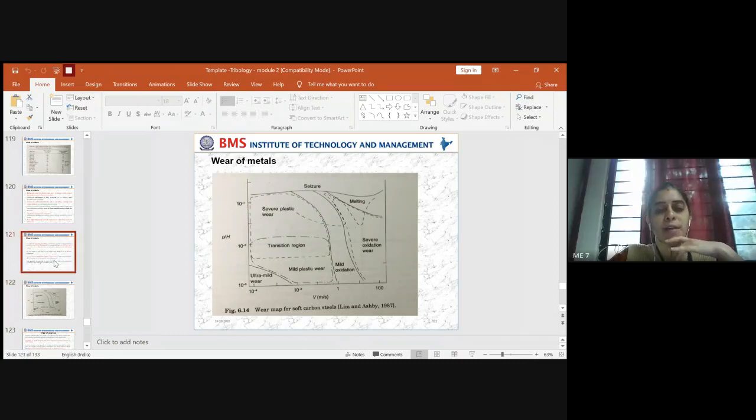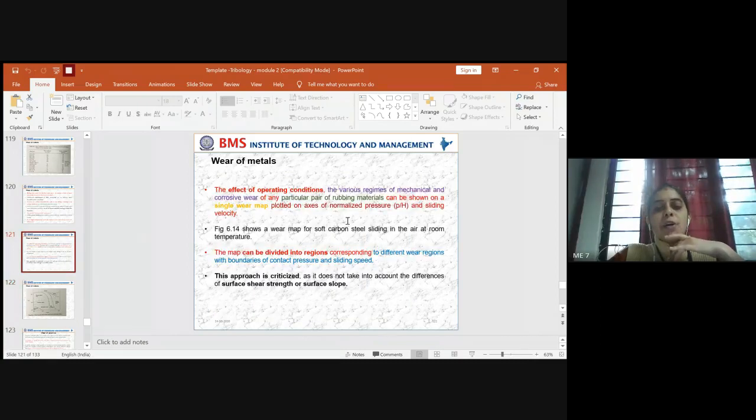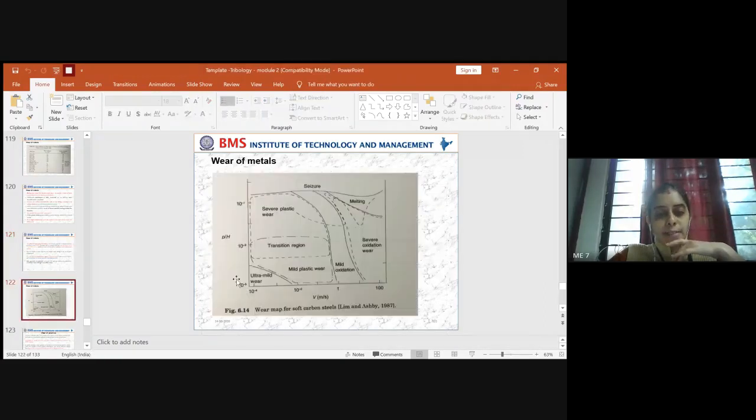So here we have drawn a graph taking normalized pressure along the y-axis. This is the normalized pressure which comes across due to sliding motion, and the sliding speed with which it is sliding is taken along the x-axis, given in meters per second. We are gathering the data here for an example of soft carbon steel.